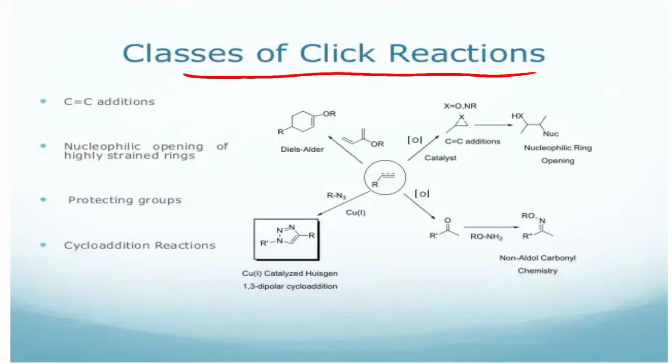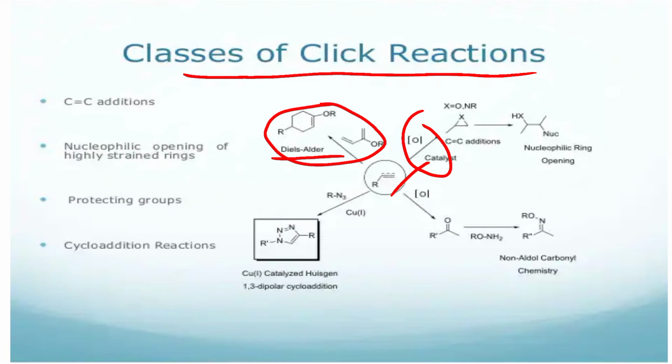So this is the Diels-Alder reaction, the formation of the Diels-Alder product. Then we can use the carbon-carbon double bond for oxidation, by using this carbon-carbon double bond.